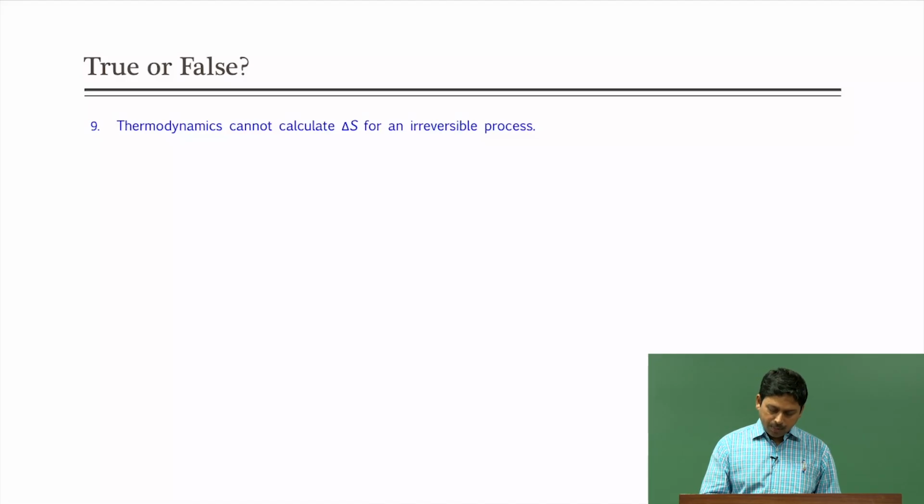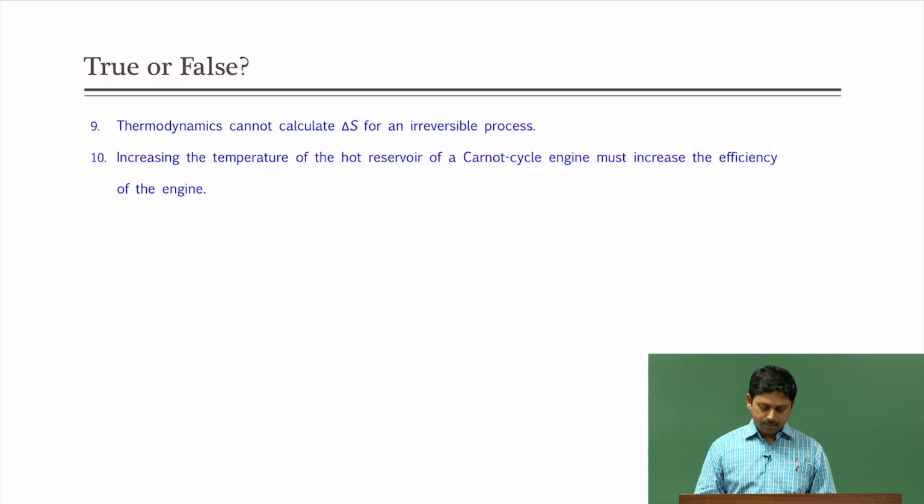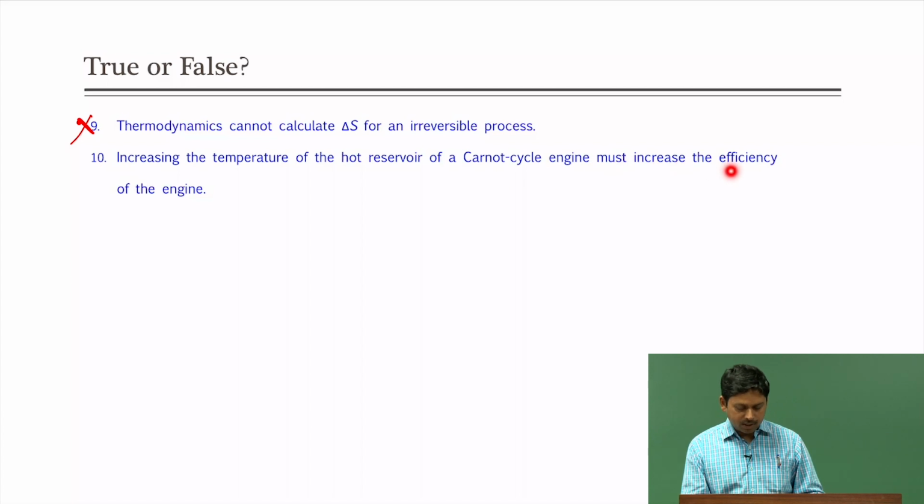Next question: thermodynamics cannot calculate delta S for an irreversible process. Again, we know that in order to calculate such entropy, we have to construct a reversible path, and therefore we will be able to calculate that as long as we have well defined initial and final states. This is wrong.